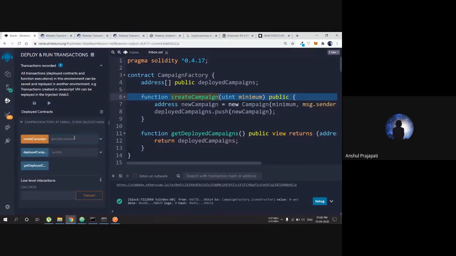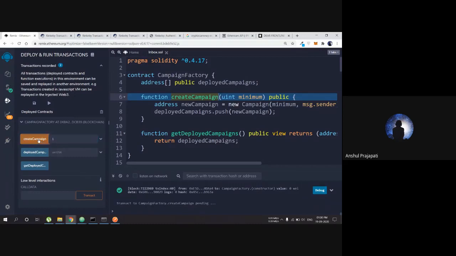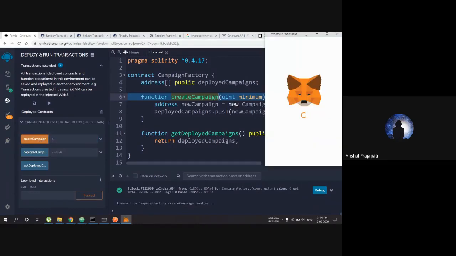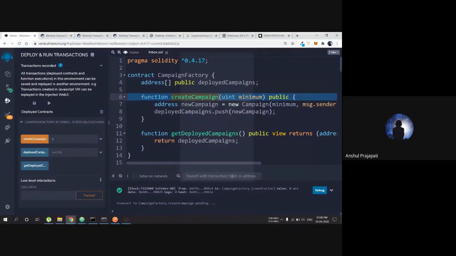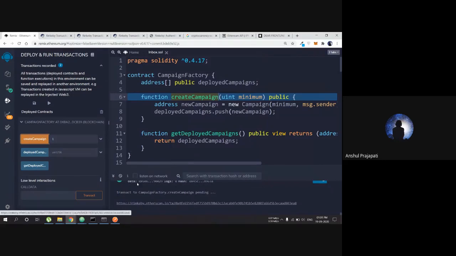So like I want to create a campaign, but when we are creating a campaign, we need a minimum amount of money. Like I'm giving 1 ether, and you need to give 1 ether. I'm creating the campaign, and again it is asking me. Okay, you can see that the gas conversion is different. I need to give a smaller amount of money this time. Okay. So it is taking all these functions into account, what we have to go through, and if we confirm that, then it's also deploying.